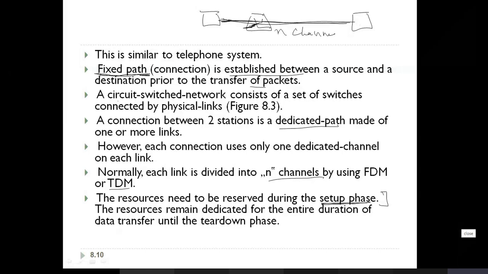The resources remain dedicated for the entire duration of the data transfer until tear down.